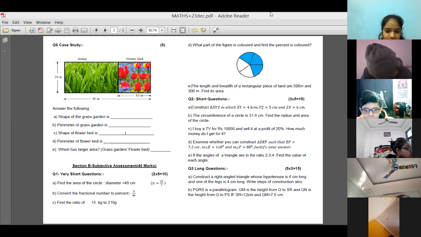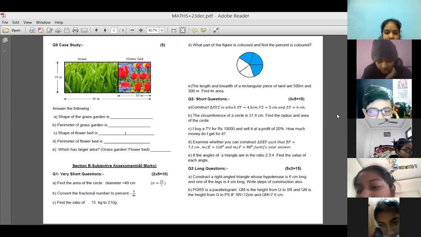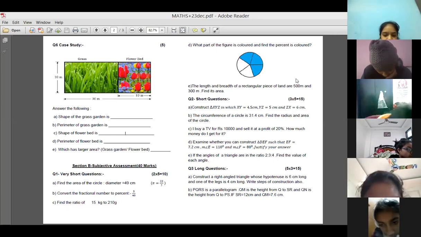Yes, construct triangle XYZ. Here, all three sides are given. So you have to only construct the triangle here. Do not write the steps of construction.